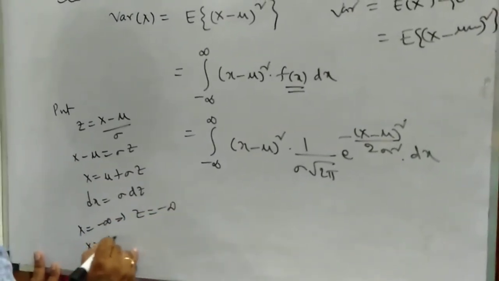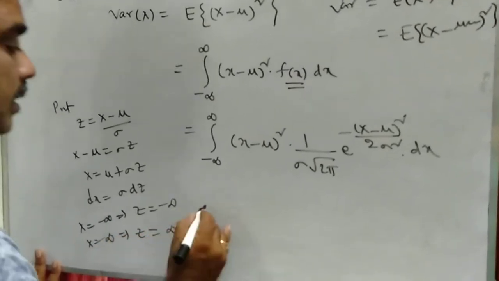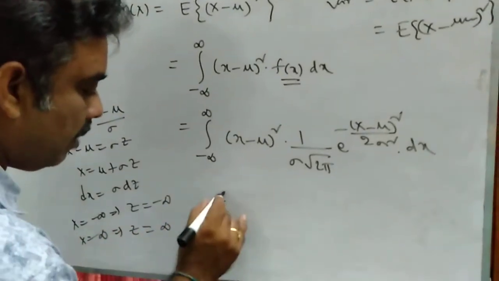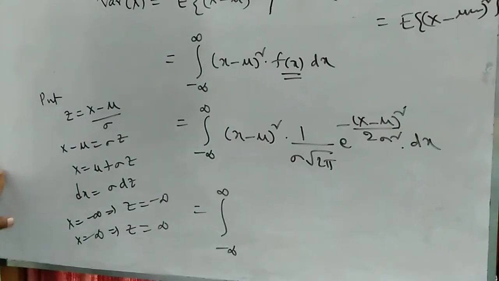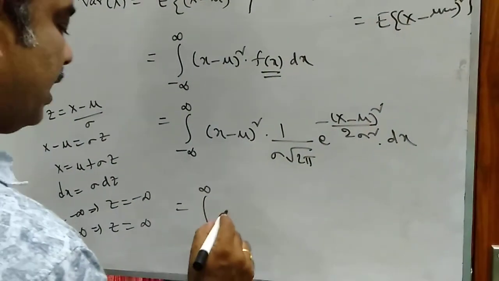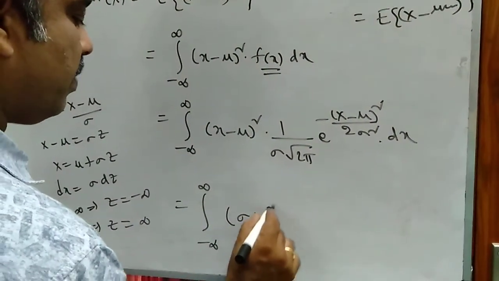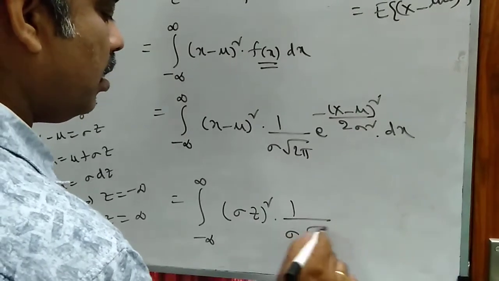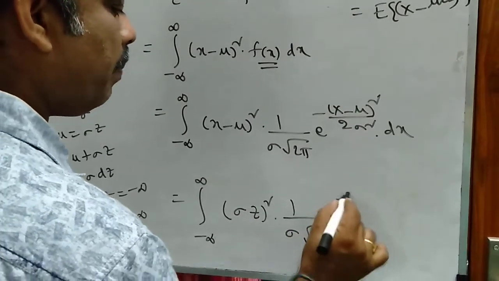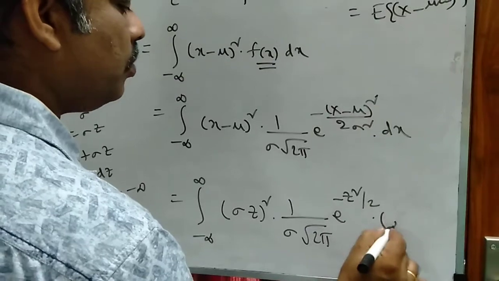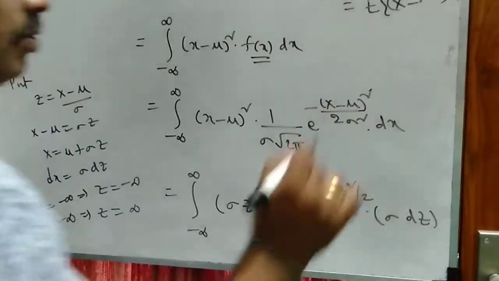When x is infinity, z is also infinity. So there is no change in the limits of integration. The integral from minus infinity to infinity of sigma z whole square, 1 by sigma root 2 pi e power minus z square by 2, dx means sigma into dz.